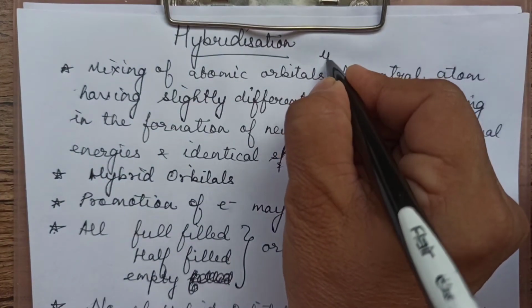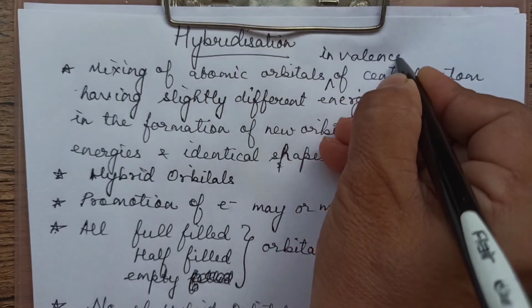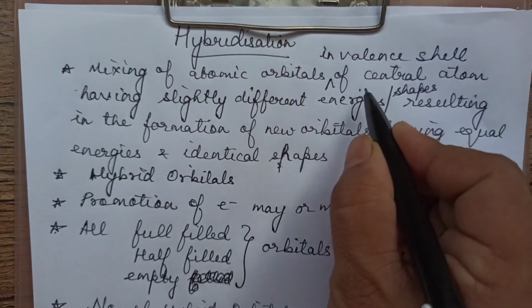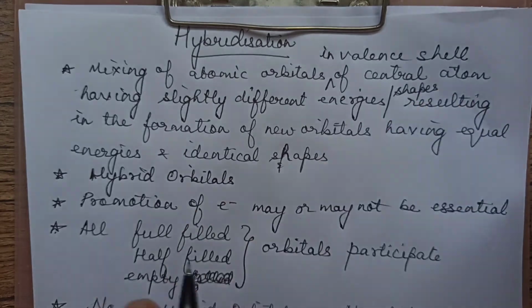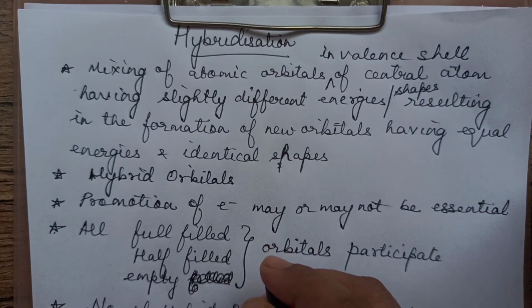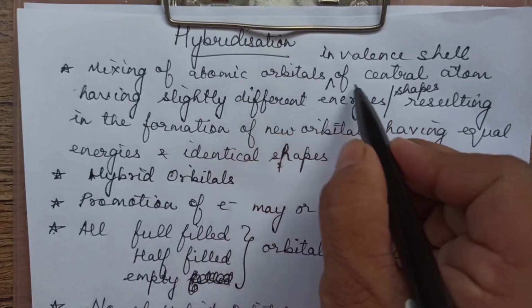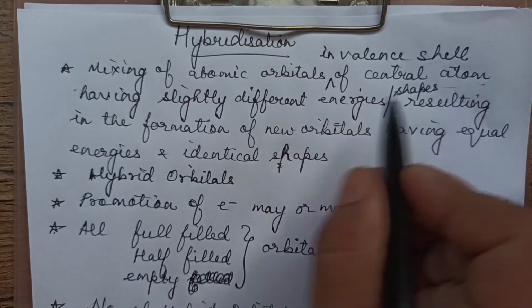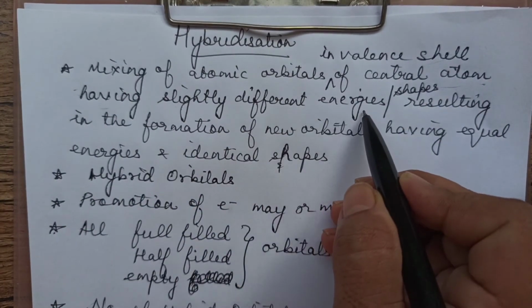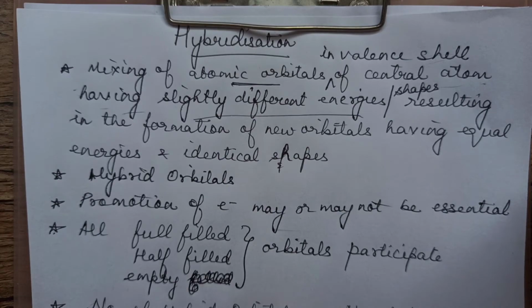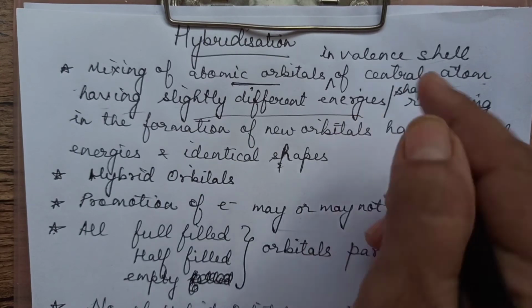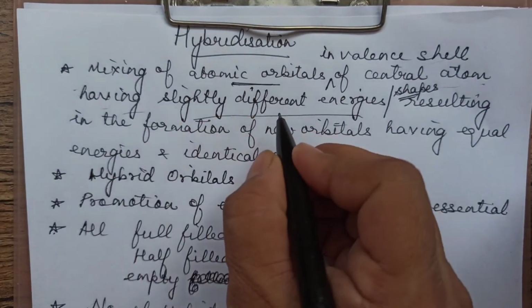You can add here in valence shell of central atom. Valence shell means, suppose second shell is valence, you have 2s and 2p. Third shell is valence, you have 3s, 3p and 3d. So a mixing of atomic orbitals in the valence shell of central atom having slightly different energies. Obviously 2s, 2p, s is spherical, p is dumbbell, d is double dumbbell. They have different energies, they have different shapes also. So every term is very, very important.